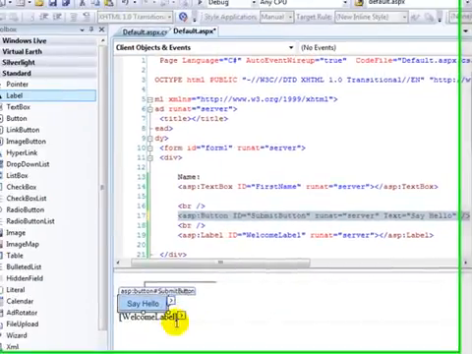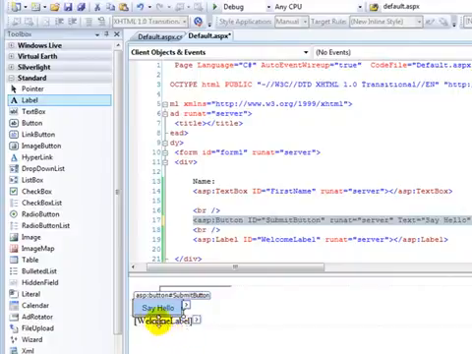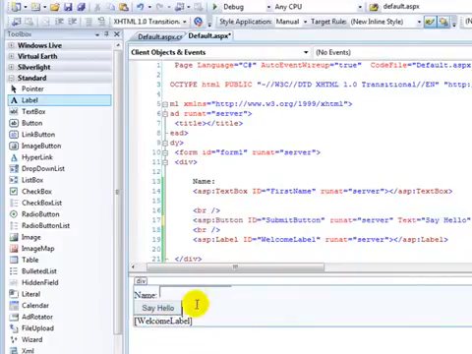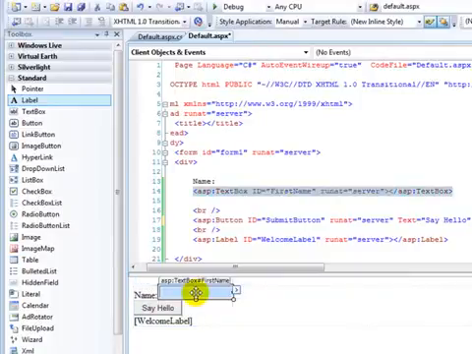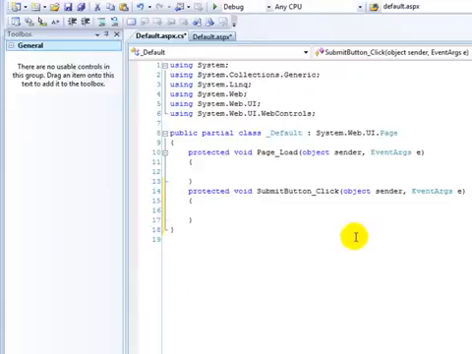As I'm working with these controls in design view, I want to be careful not to double click them unless I'm ready to write some code for them. If I click on them once, it will select the control. You'll see that they become highlighted. If I click them twice, it'll create an event. So as of right now, the only thing I want to do is double click this say hello button. It will take me into code.